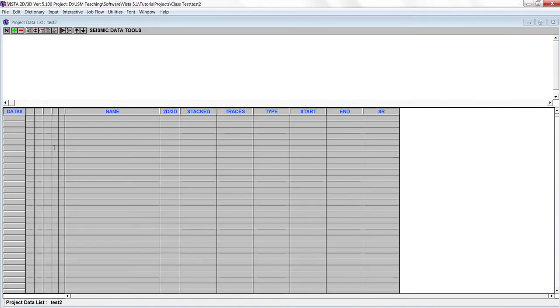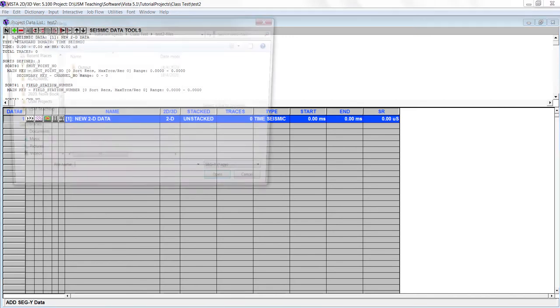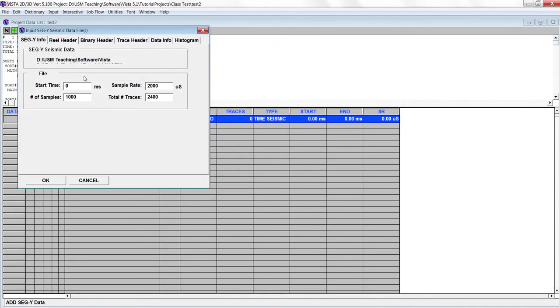Say OK. As I mentioned, initially you need to do the demultiplexing, but if you don't have that, you click on this and add your seismic data. This is the sign for add segway data. The data is in tutorial A 20 short line.